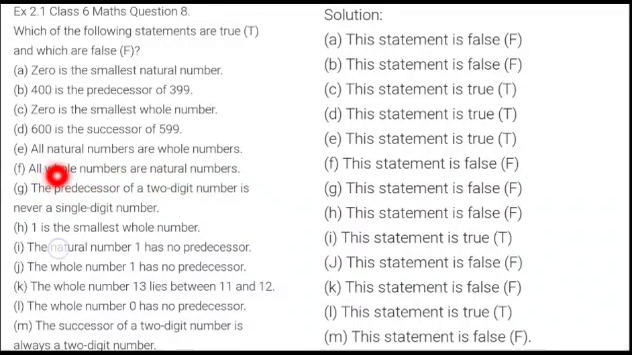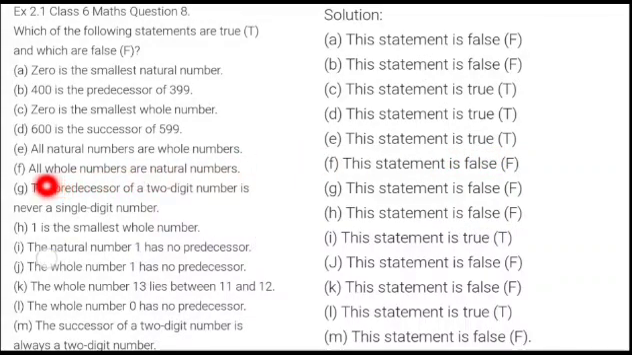All natural numbers are whole numbers. Now natural numbers begin from 1 and they go on. They are never ending. And all these numbers are actually coming under whole numbers also. So yes, this is also a true statement that all natural numbers are whole numbers.